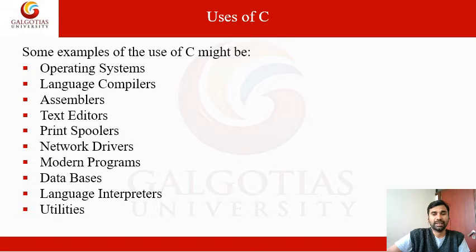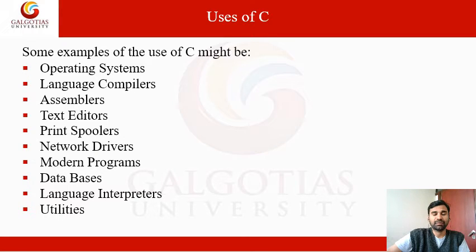Next, language interpreters. An interpreter's job is the same as a compiler's. The only difference is that it does line by line interpretation, line by line conversion. For example, it converts high level programming language line by line. And utilities. What are utilities?